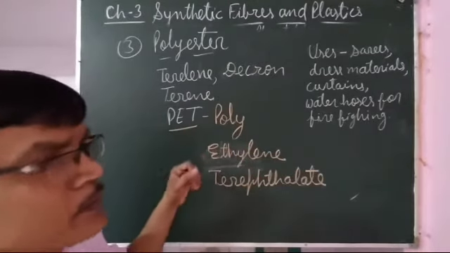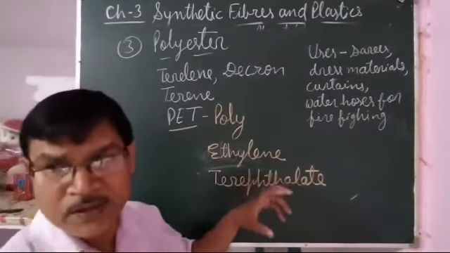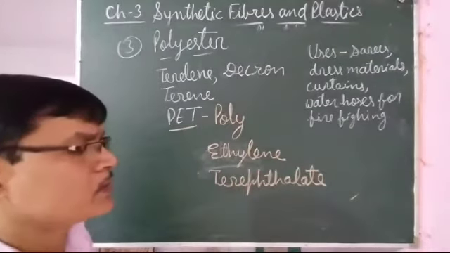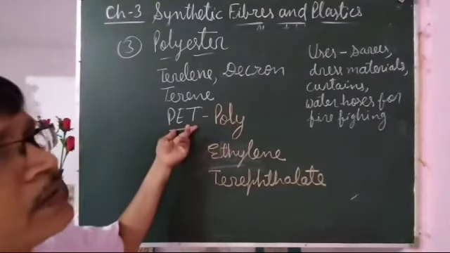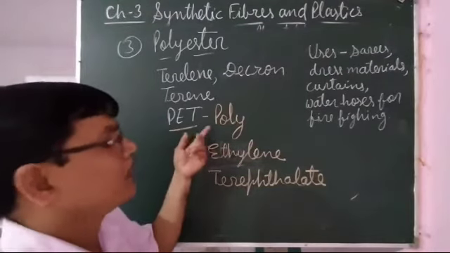So it is used for making bottles. Whatever water bottles, etc. are there, they are made of PET. It is very lightweight and it is strong.